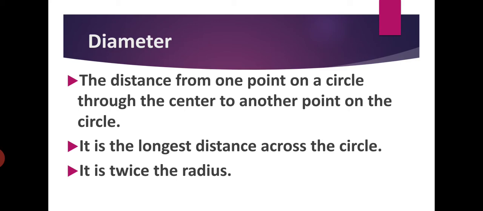For example, अगर radius of the circle is 4 centimeter, तो diameter कितना होगा? Diameter is 8 centimeter. Diameter is double that of the radius. Okay, or we can say radius is half that of the diameter.